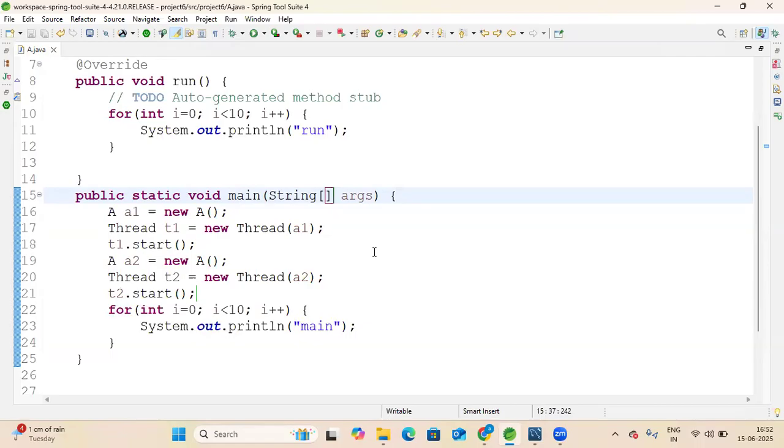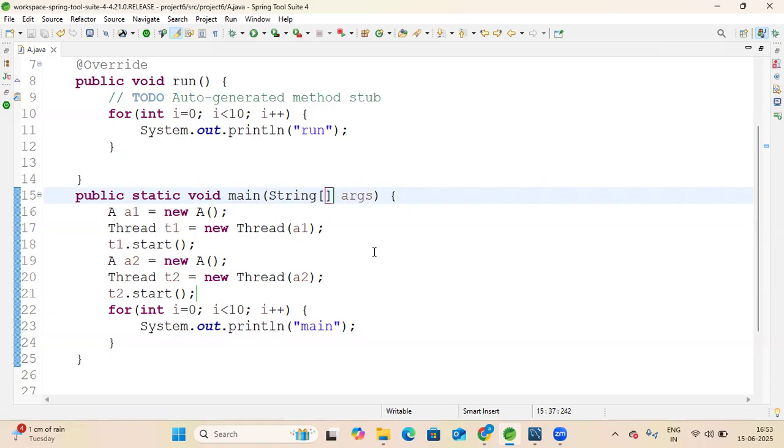For that we will use the synchronized keyword. The synchronized keyword in Java is capable of controlling the access of multiple threads to shared resources. When two threads are operating on common data, the data might get corrupted because of the multitasking.